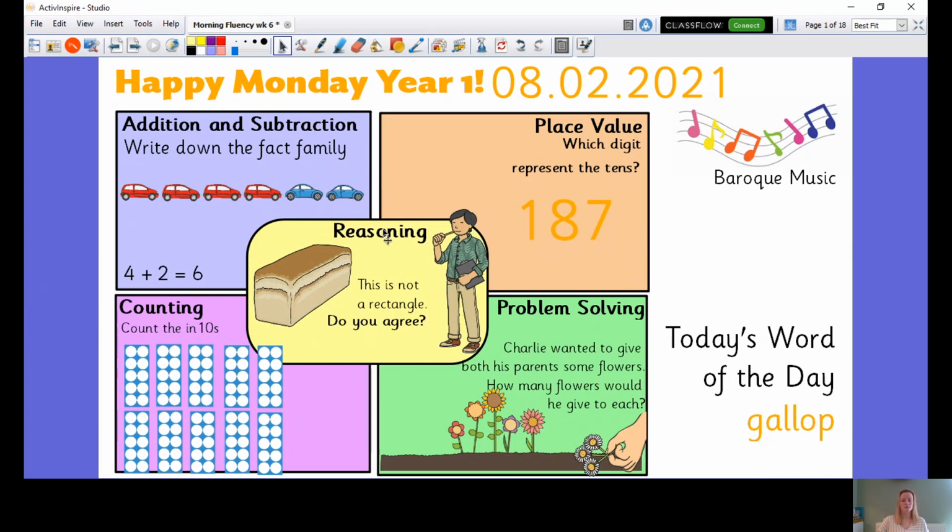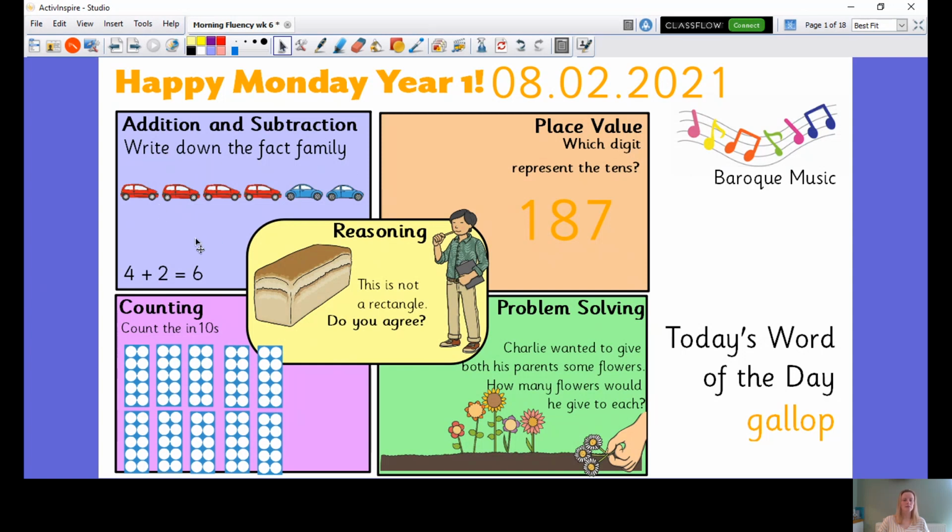And then your reasoning question. It says, this is not a rectangle. Do you agree? Why do you agree? Why do you disagree? Okay, you don't need to write anything down for this one. Just have a bit of a think to yourself, or you can talk to your adult if they are helping you.